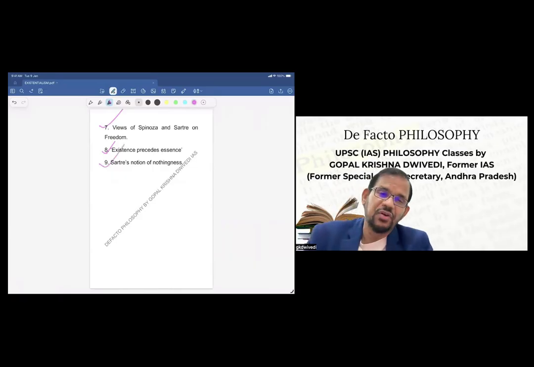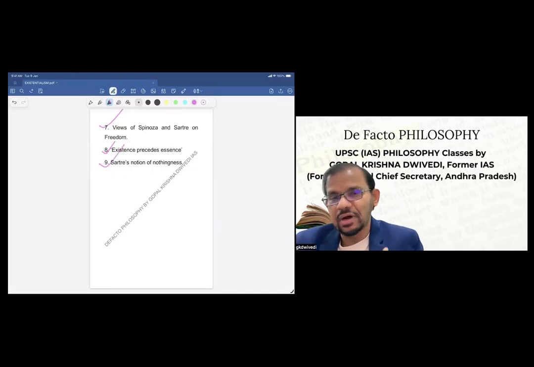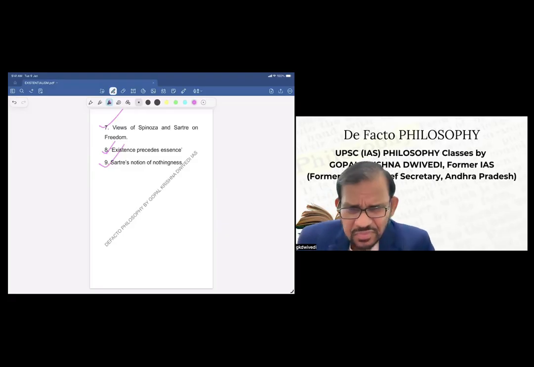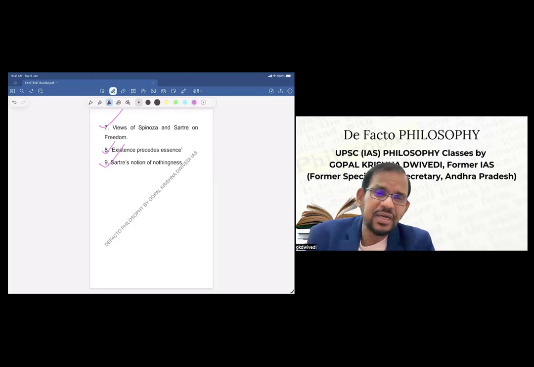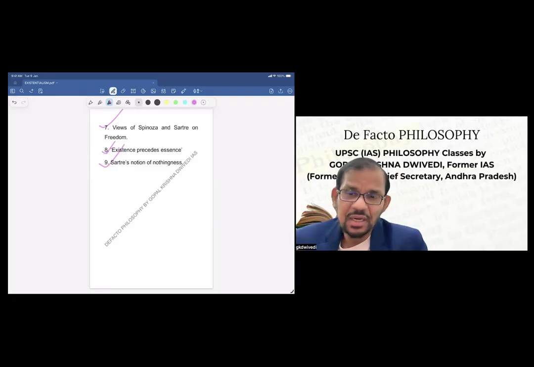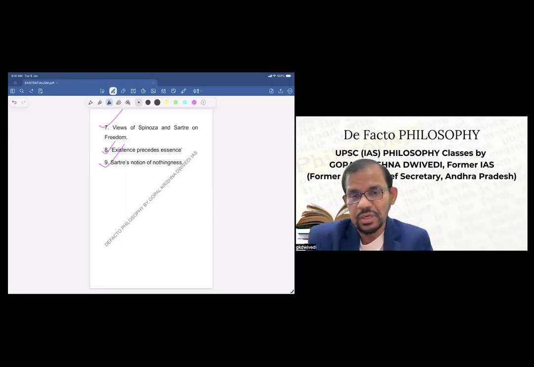So basically all three philosophers, Sartre, Kierkegaard and Heidegger, we have to study. These 9 topics I have selected after going through the syllabus and, more importantly, the question papers of the last 12 years, because these topics have been repeatedly asked, and I'm not dealing with specific questions here, because questions can be asked in different forms also. If you only try to deal with specific questions, perhaps you will not understand the whole topics.